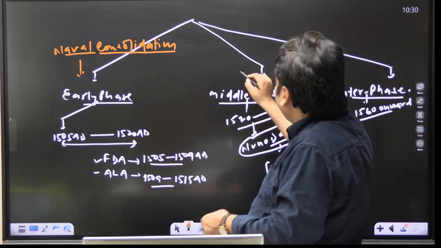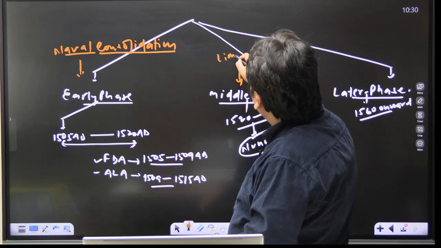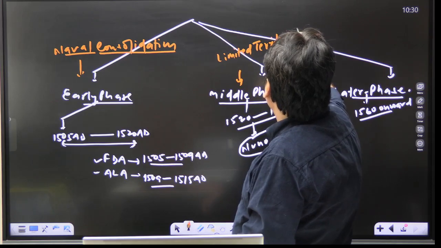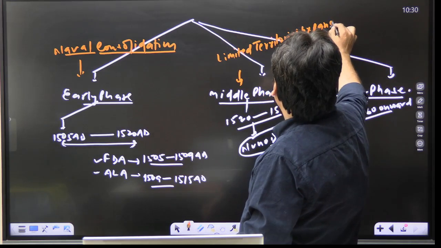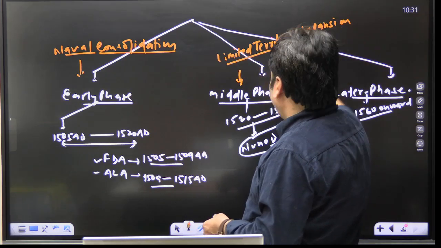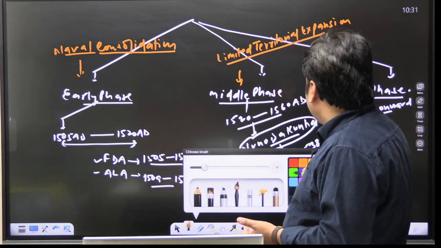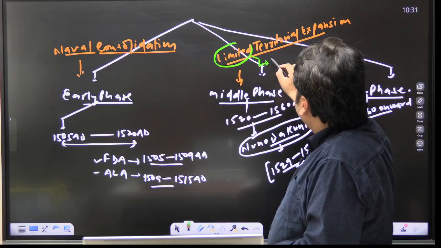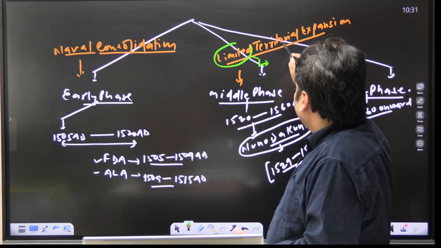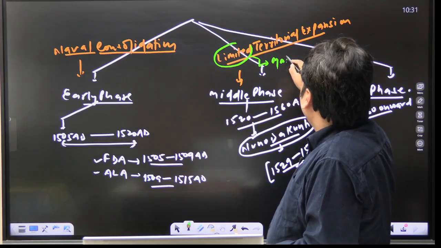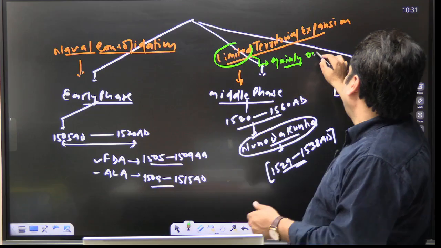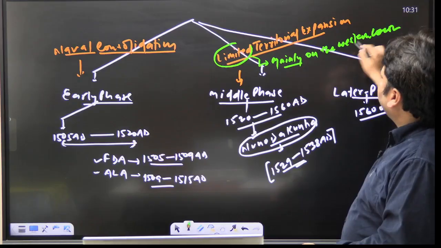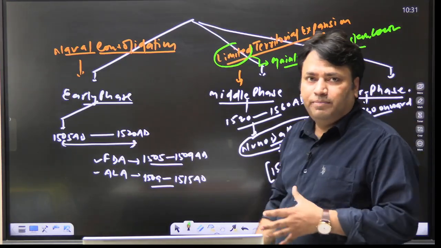So in the second phase, we see limited territorial expansion by the Portuguese. Why limited? Because the Portuguese were focused on establishing territorial control mainly on the western coast, the coastal areas, where they were trying to dominate.